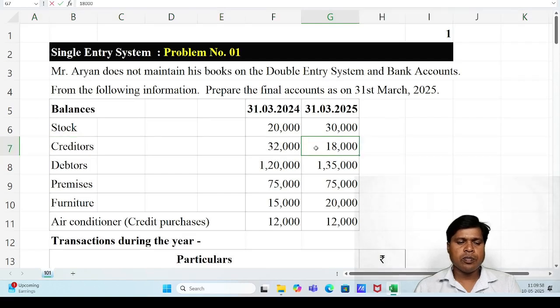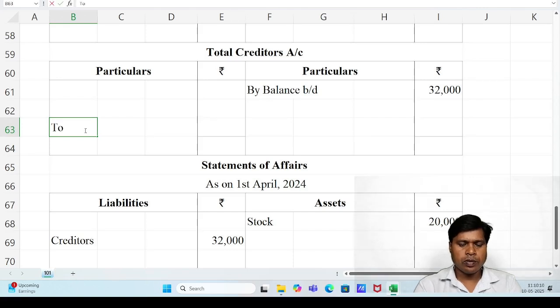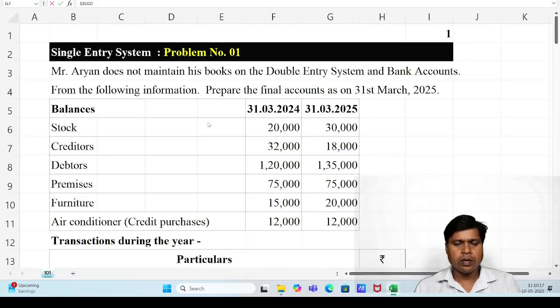Then closing creditors 18,000. Closing creditors means current year creditors. In the total creditors account debit side, closing balance, balance carried down, 18,000.